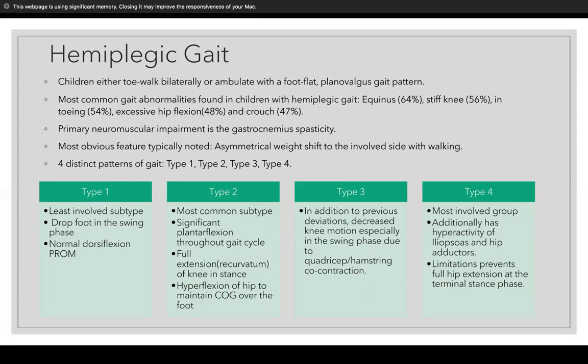They have hyperactivity of the iliopsoas and the hip adductors. These limitations prevent full hip extension at terminal swing phase. And so they walk with sort of a circumducted gait, which would account for the hyperactivity of the iliopsoas.